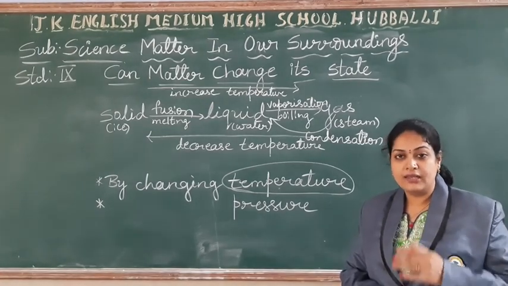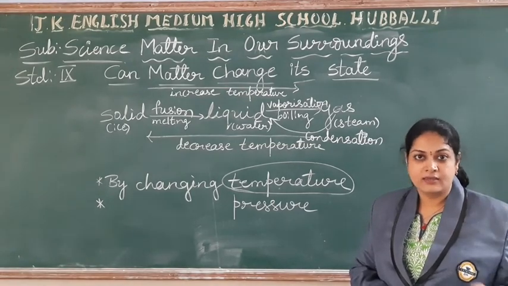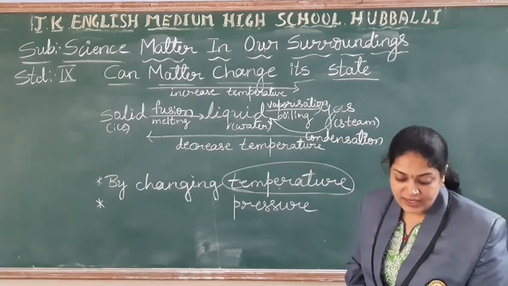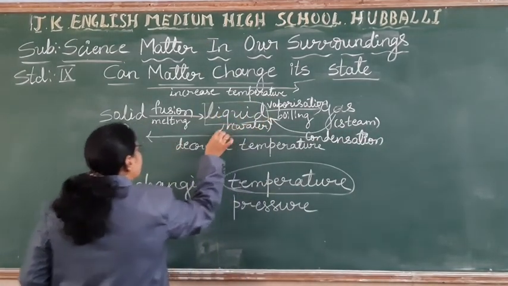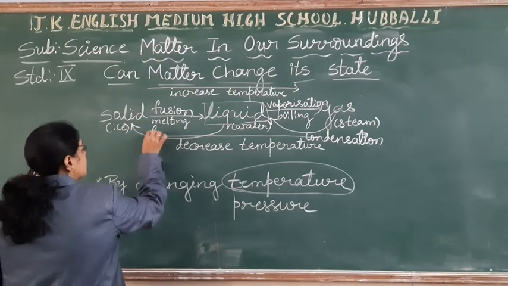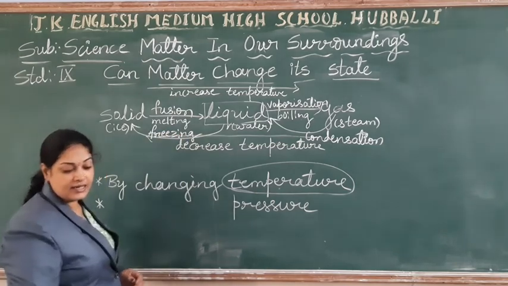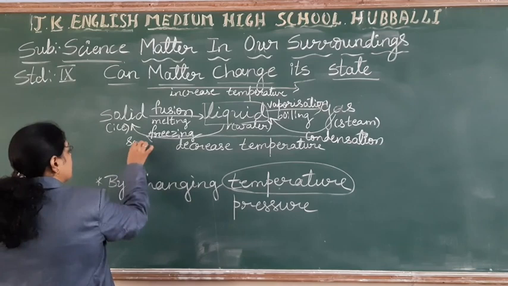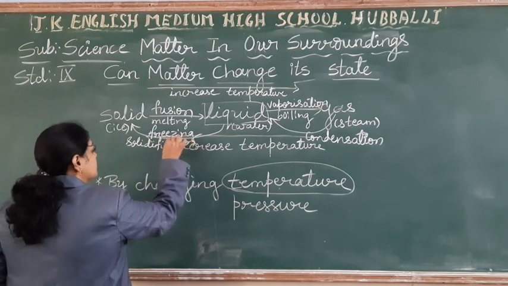Now you have taken the liquid, water, and you want to make it into ice, the solid state. What should you do? You have to freeze it. That is freezing, and you can also call freezing solidification.